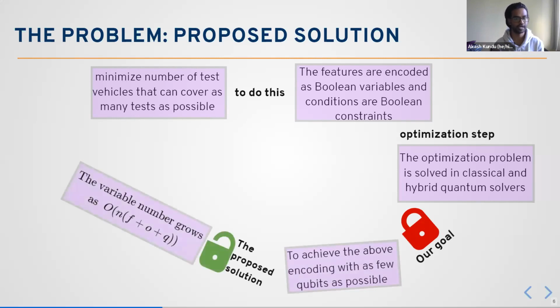And in the proposed solution, the variable number grows with O of this particular expression. But just focus on this particular n, which is basically the number of test vehicles. And as you can see, as we increase the number of test vehicles for a particular list of tests, the variable number grows linearly. So this is very good. I mean, increasing everything linearly is good complexity-wise.